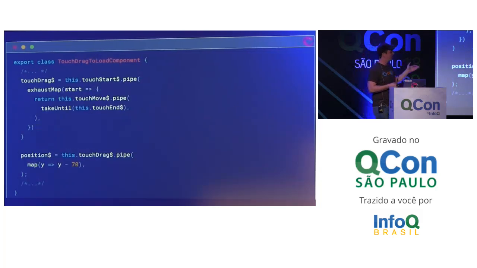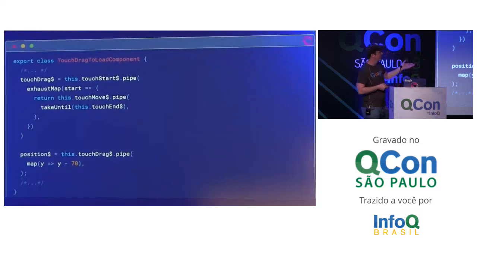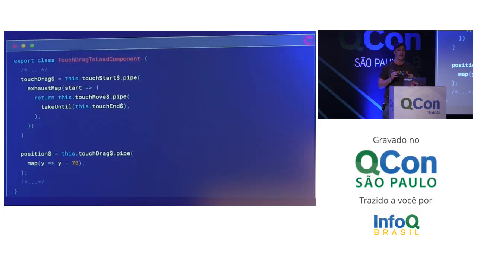And I want to derive positions now, instead of just being an observable of 0, I want to derive it from touchDrags. But we still have a problem here in that a touch event is not a number. So if I subtract 70 from it, I'll get some NaN JavaScript garbage out of that.